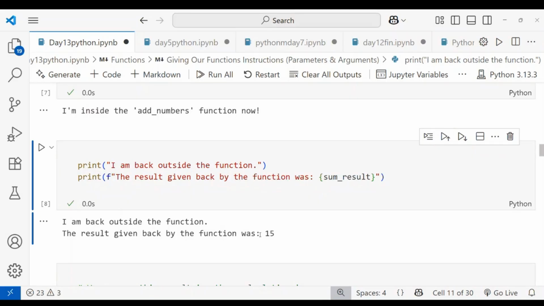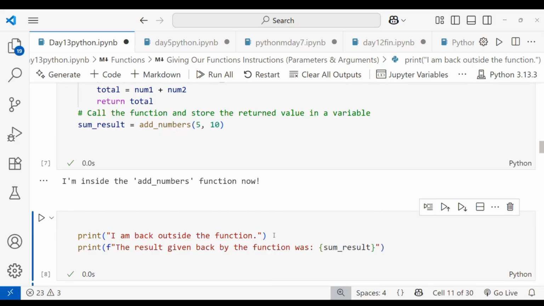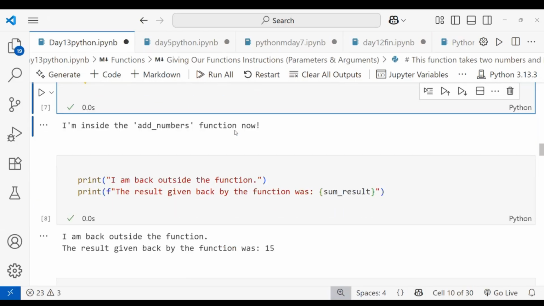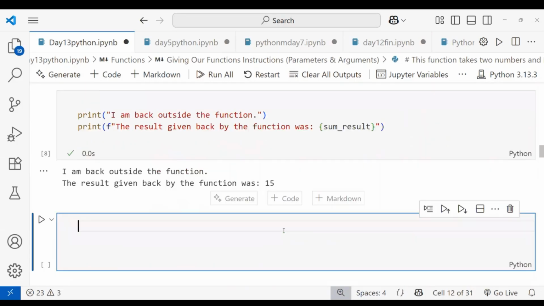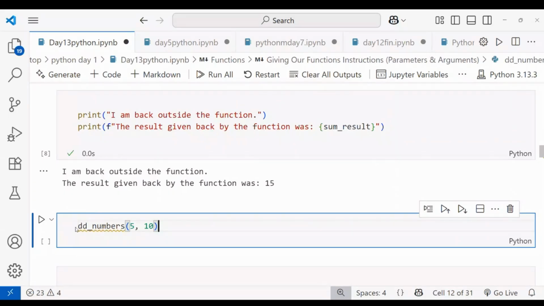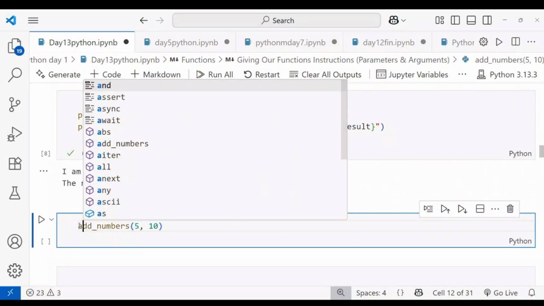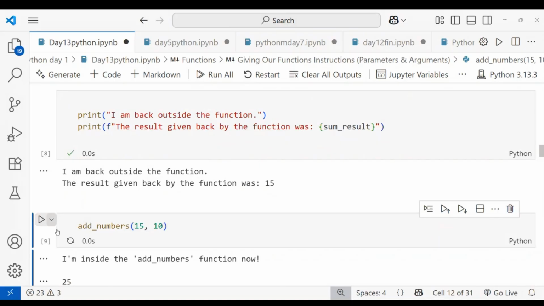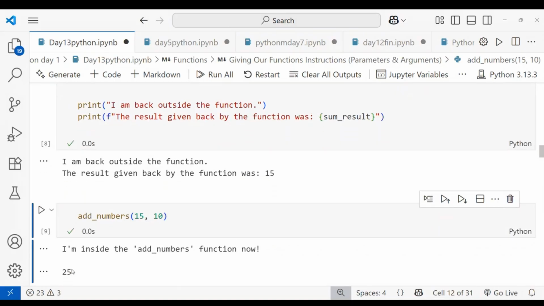So the result is given back to you. The function result was 15. You can also call it directly. This one is already defined, and you can call it n number of times. Here I'm calling add_numbers and passing different numbers, 15 and 10. 15 plus 10 is 25. You can see I'm inside the function, and the answer is 25.